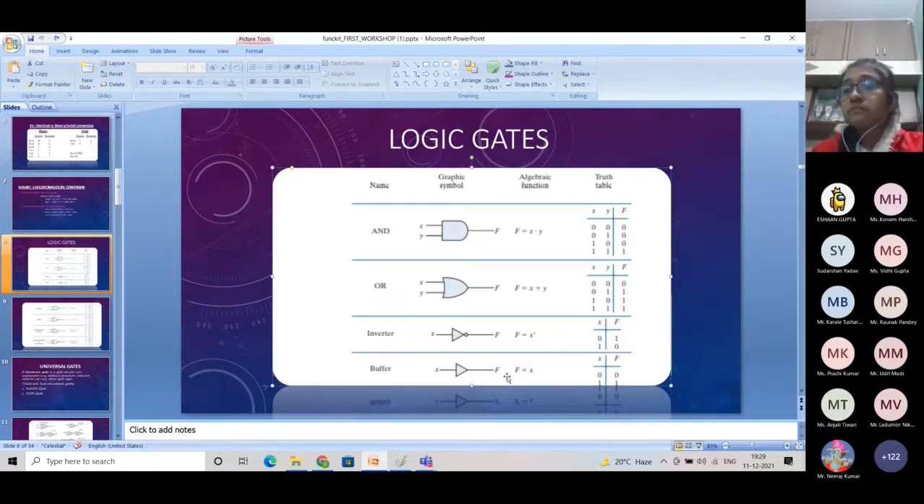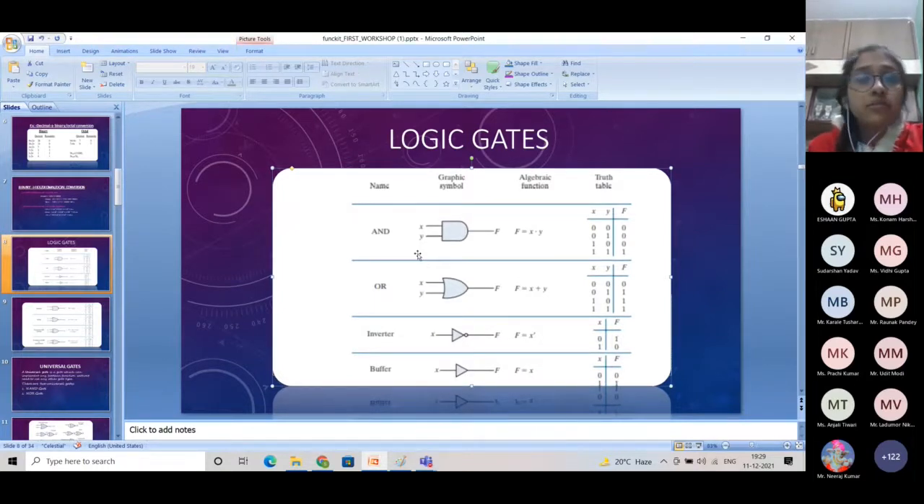Okay, a buffer doesn't change anything. That means whichever you have in the input, you will get that output only. So 0 will be 0 only, and 1 will be 1 only.